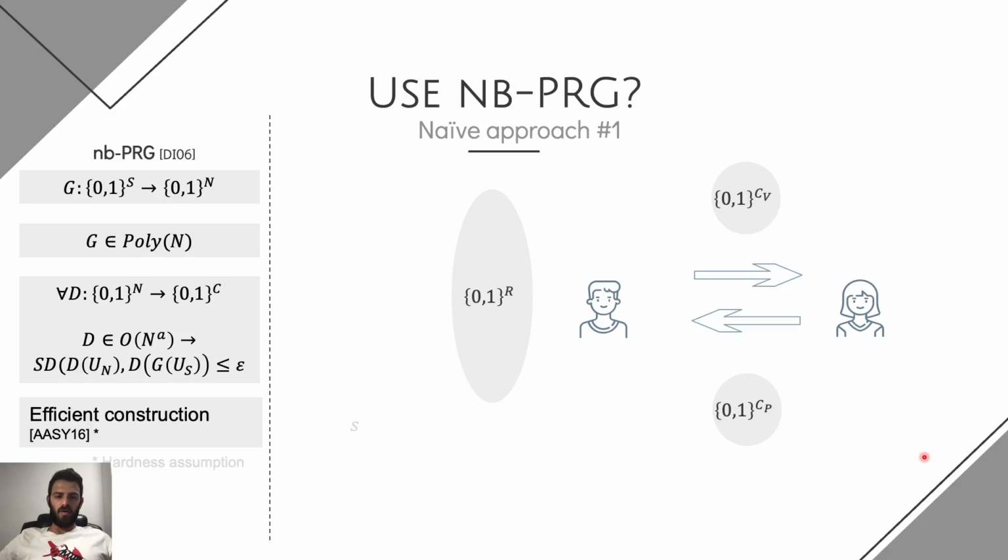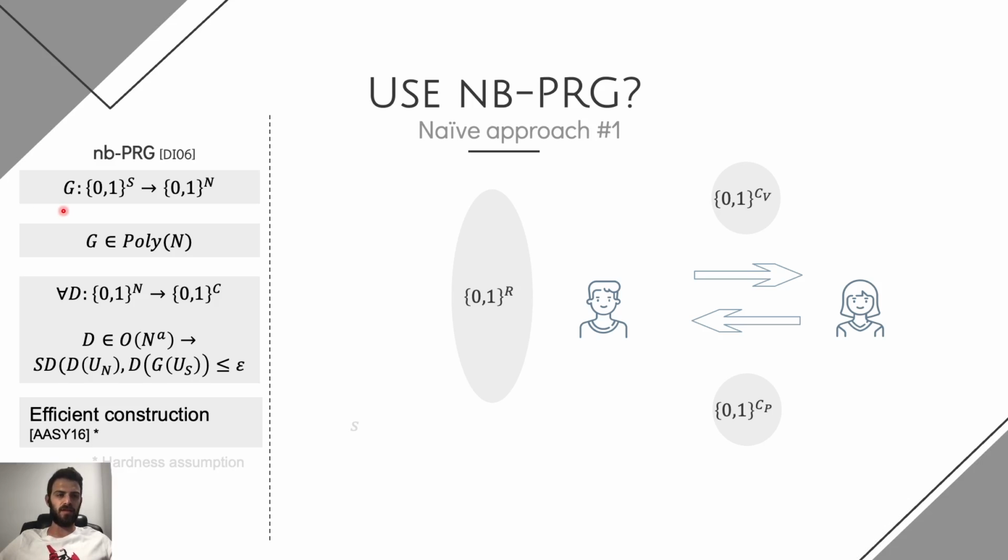Before we show the theorems in our paper and how we actually show the existence of such an interactive proof PRG, we want to talk briefly about two naive approaches to the problem that help us understand the intuition and the motivation behind the definition. The first intuition, and the way we started our search, was using an entity called a non-Boolean PRG. So let's quickly remind what a non-Boolean PRG is. It was defined in the paper by Dubrov and Ishai in 06, and it is a natural extension of regular PRGs to the realm of non-Boolean adversaries.